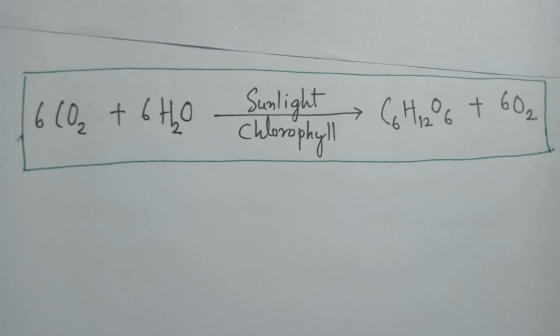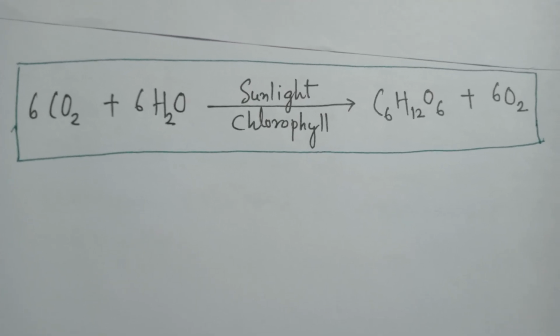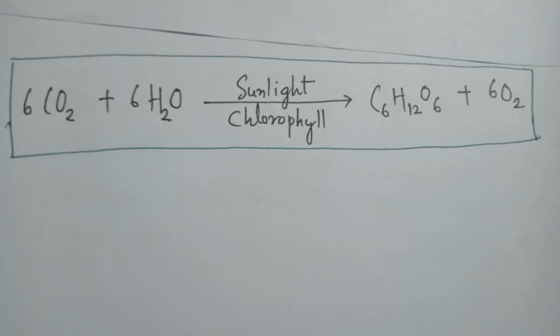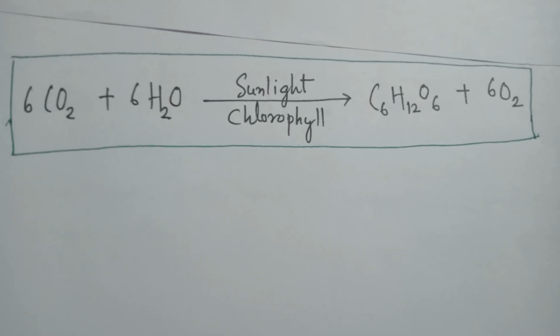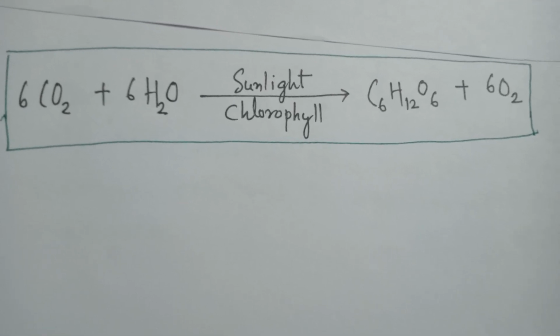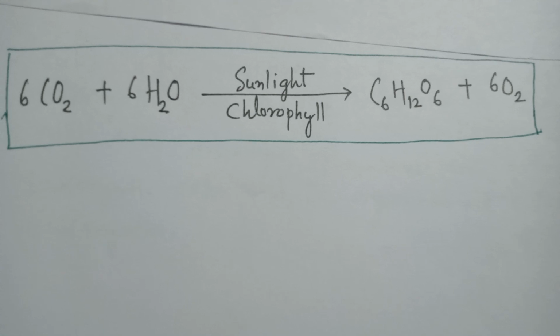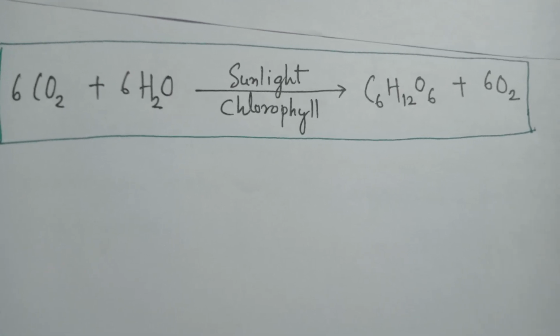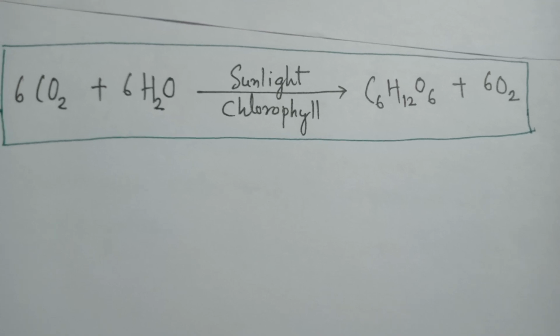The chemical equation for photosynthesis is 6CO2 plus 6H2O. It utilizes sunlight in the presence of chlorophyll to form glucose, C6H12O6, plus 6O2.